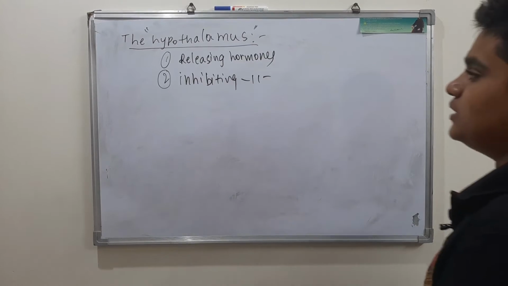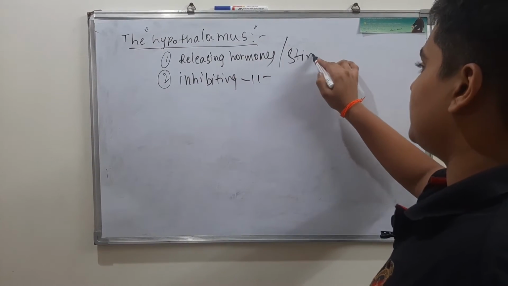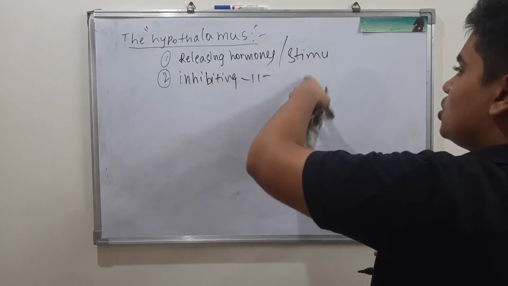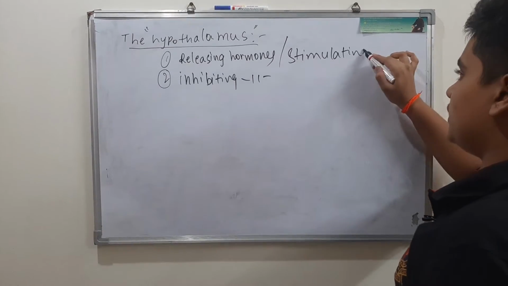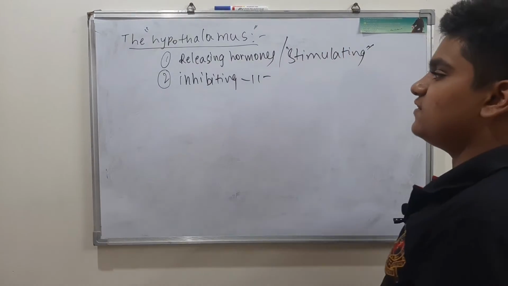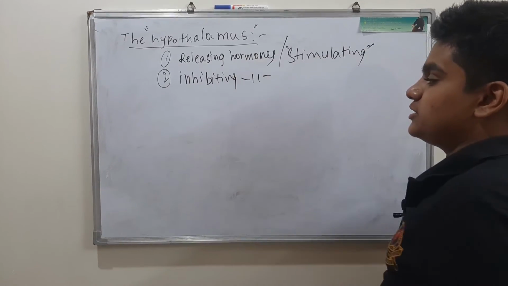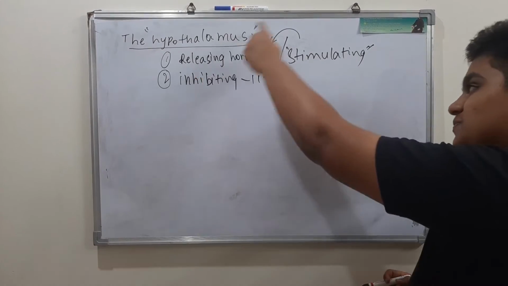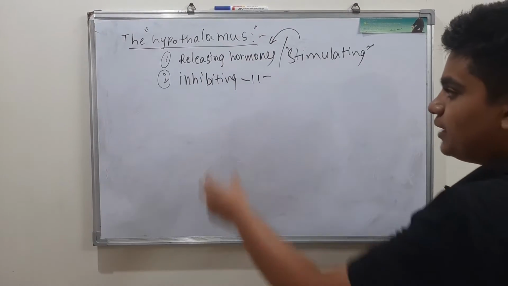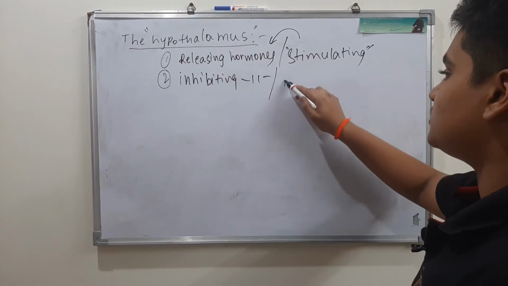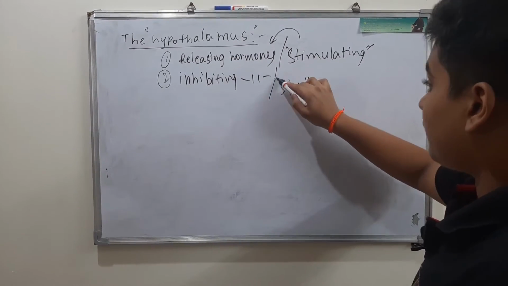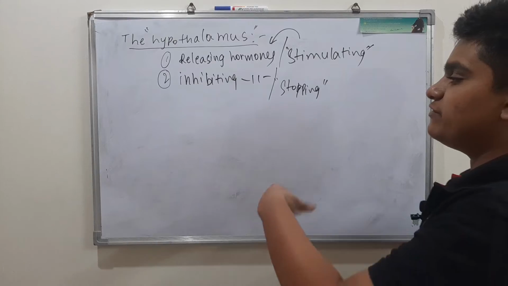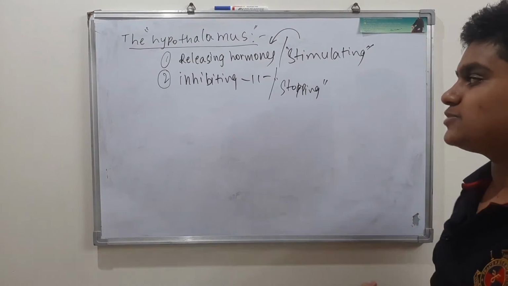Yes, very simple. Write in your notes: releasing hormones, and right beside it put a slash and write stimulating. The word stimulating is not given in our NCERT. They have mentioned it in the definition or in the use of these releasing hormones. So I am insisting, please put a slash and write stimulating. In the place of inhibiting, put a slash and write stop, or stopping. This helps us when we are revising.